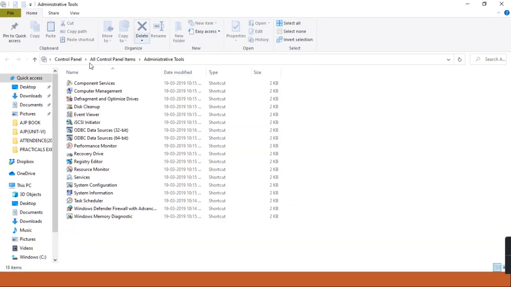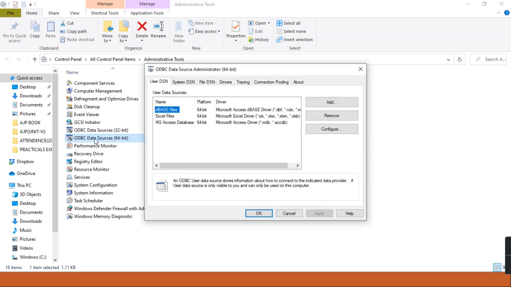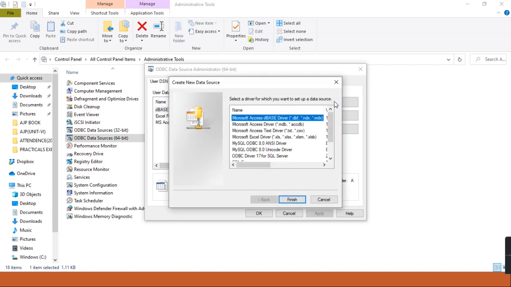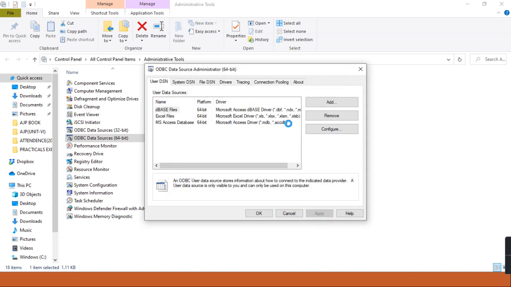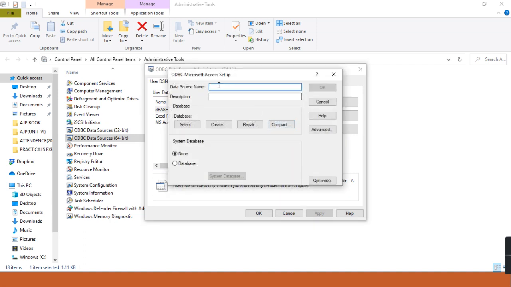So when you click on Administrative Tools, your ODBC is there. See the ODBC for 32-bit or 64-bit, whichever the operating system is. Mine is 64, so click on this 64 one. Next you have to select System DSN, Add database, Add, and here you have to select Microsoft Access driver.